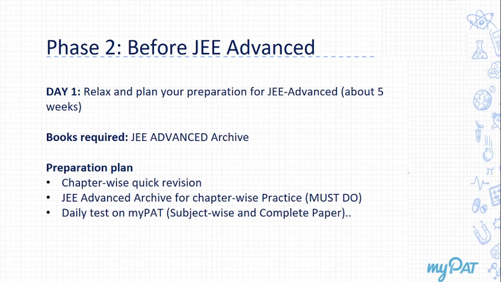Tips to improve speed and accuracy. For accuracy, as I've said before, avoid silly mistakes, avoid negative marking. Regarding speed, it will only come with practice. The more questions you solve, the faster you get in a particular question. So if you're feeling that you're weak in a particular topic or in a particular section, try to solve as many questions as possible in that topic or in that section, and that will automatically improve your speed.